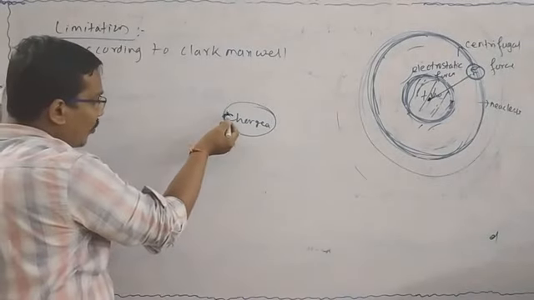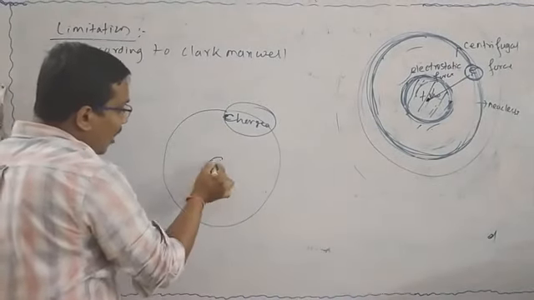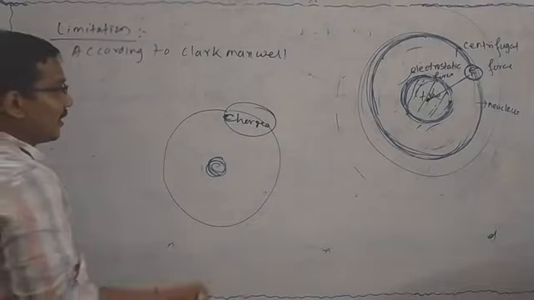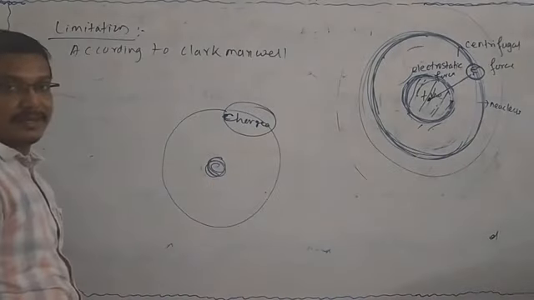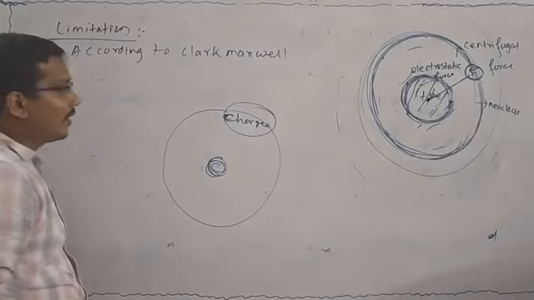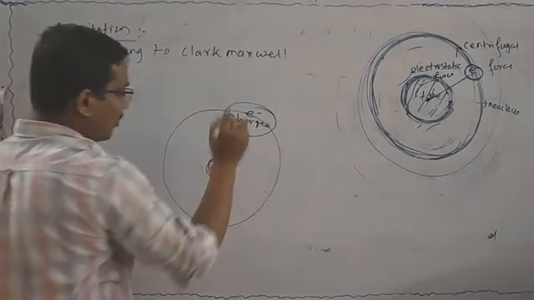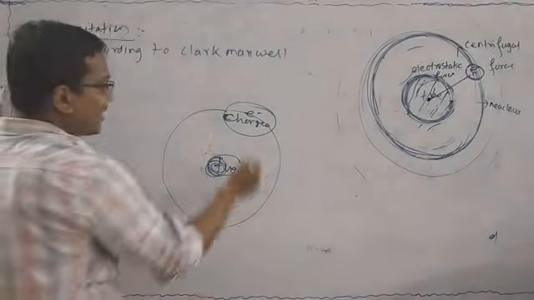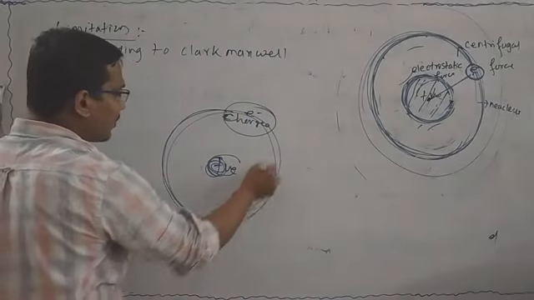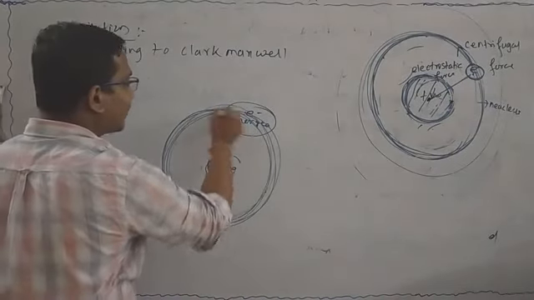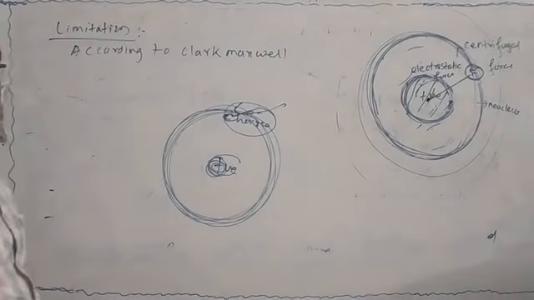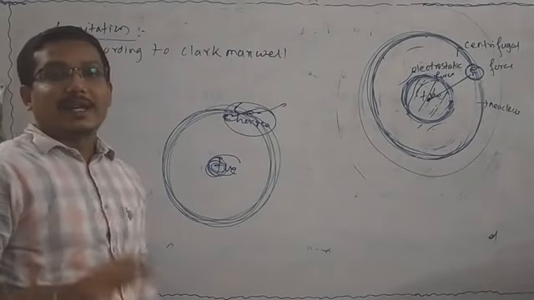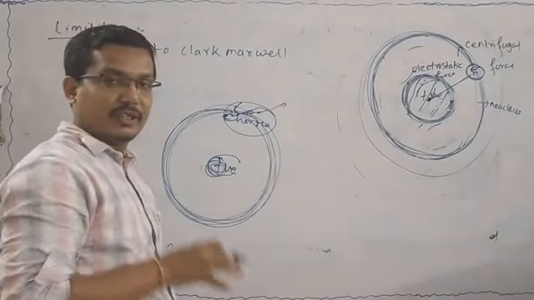When a charged particle rotates around the opposite charged particles, this particle loses energy. If it rotates continuously, then the energy of the particle is lost continuously.